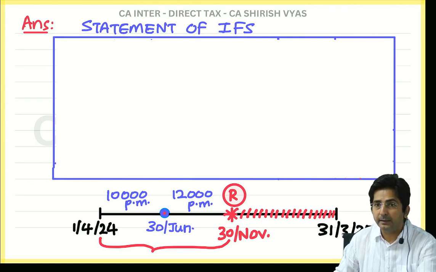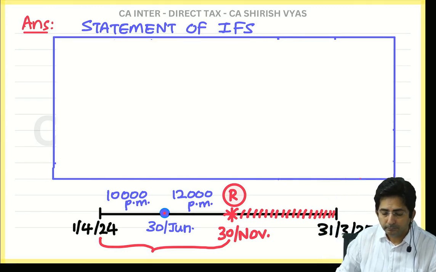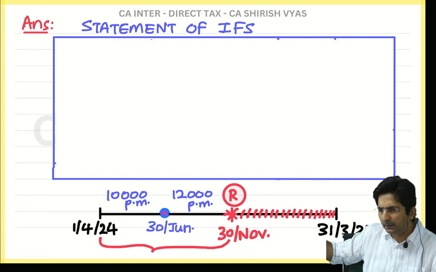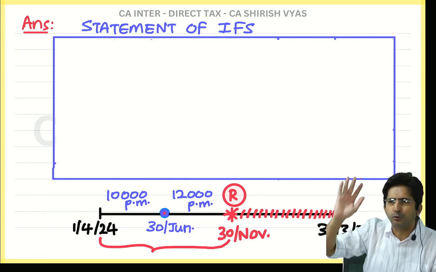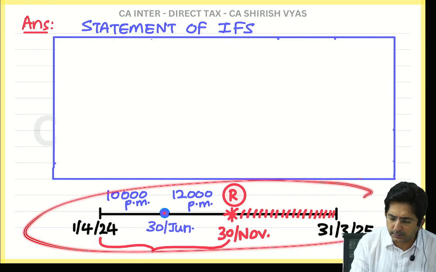Means for the main statement you leave some space. At the bottom of the page you can draw this timeline. At the bottom of the page, or if you are not able to decide, at the top margin also you can do it. Because this working is not compulsory, this is just for our sake.